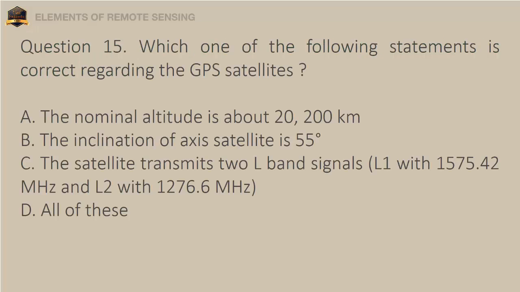Question 15. Which one of the following statements is correct regarding the GPS satellites? A. The nominal altitude is about 200 kilometers. B. The inclination of the satellite's orbital plane is 55 degrees. C. The satellite transmits two L-band signals, L1 with 1575.42 MHz and L2 with 1227.6 MHz. D. All of these.